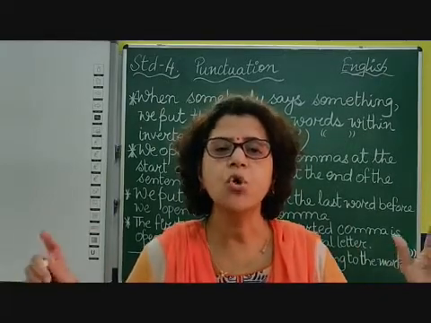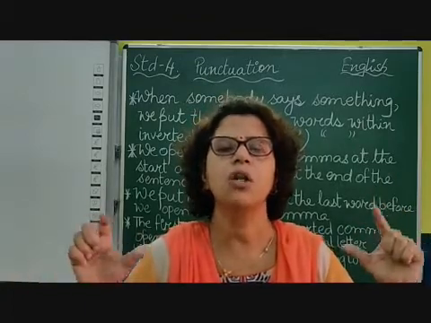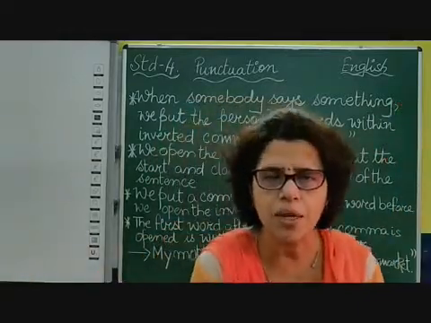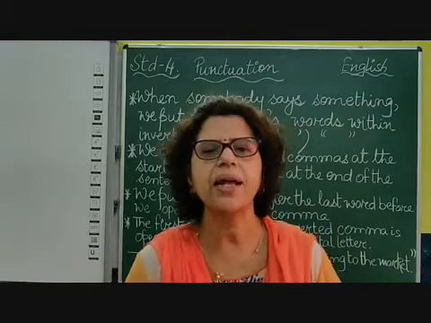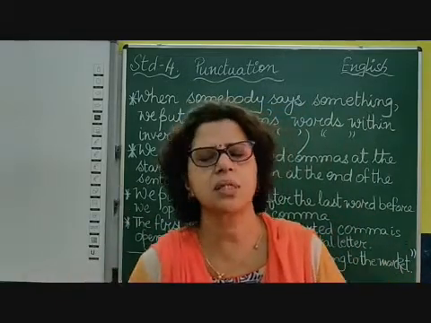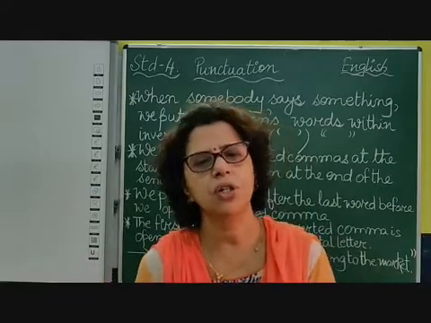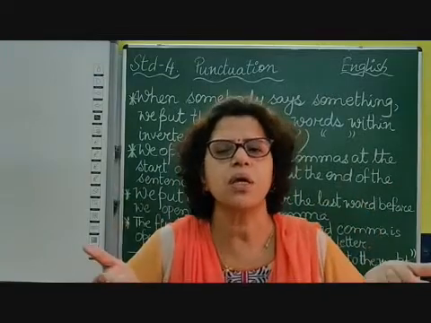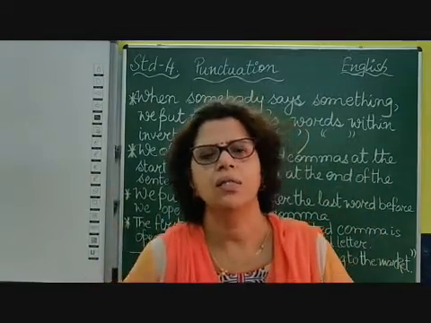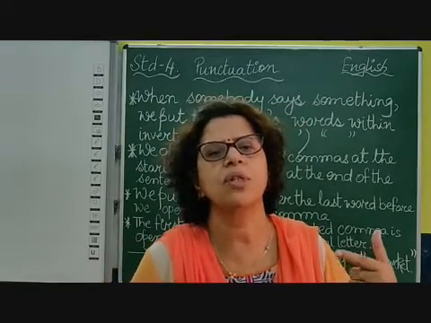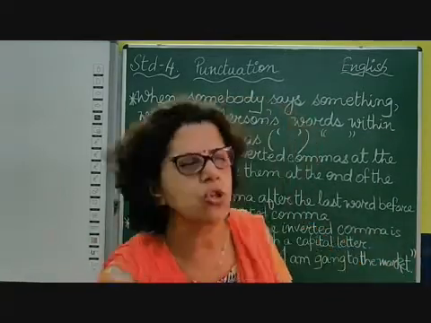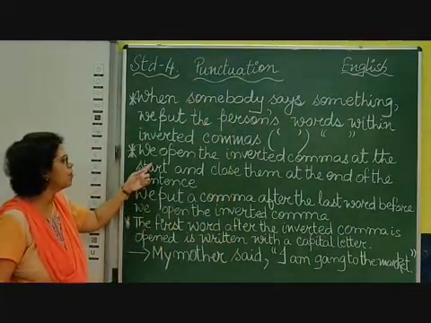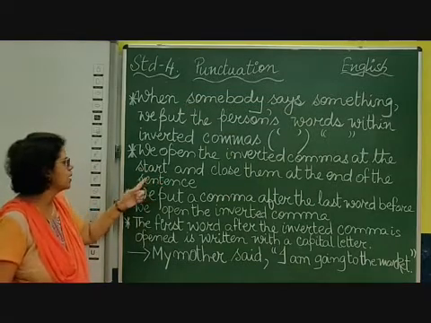It is your mother. So it is the direct speech, the exact words which your mother has spoken, and we are putting it in inverted commas. So children, when we directly put the exact words of a person, we have to put them in inverted commas at the start and at the end. That shows that this is not what I am speaking. I am just conveying the words whatever the speaker has said. It is the direct speech of the person. The second thing you have to remember, children: we open the inverted commas at the start of the sentence and close them at the end of the sentence.